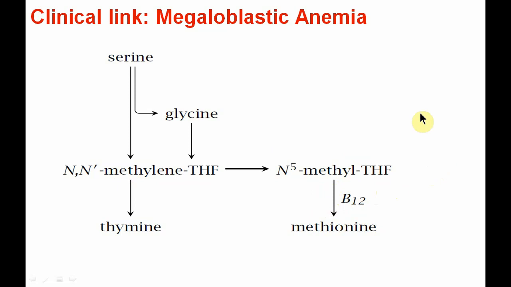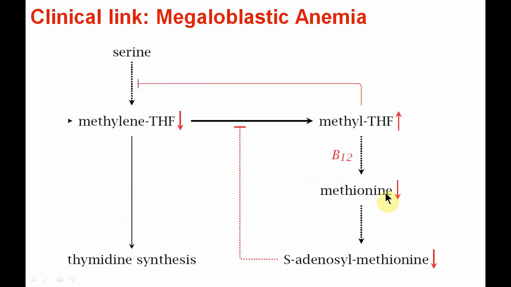So what happens in vitamin B12 deficiency? You can see in these reactions, if vitamin B12 is deficient, methyl tetrahydrofolate is accumulated, meaning its level is increased. This further inhibits the main reaction by which serine is converted to methylene tetrahydrofolate, so its level is decreased.